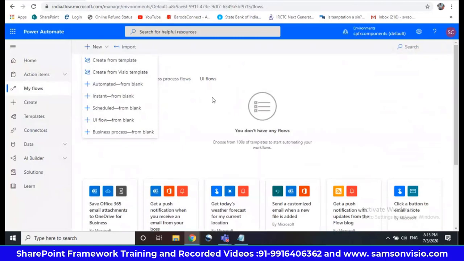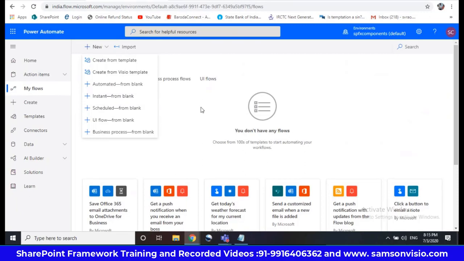That's what automated is. Instant means, from the mobile, if you want to do something, predefined templates will be there, that we'll see later. Predefined templates with dynamic data, we can do it through mobile by using instant.